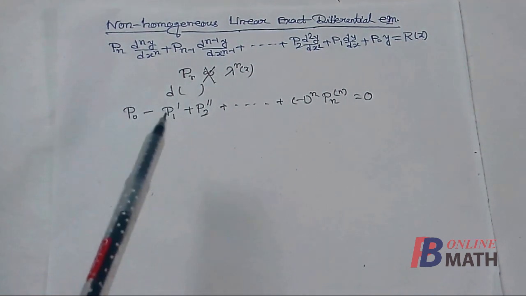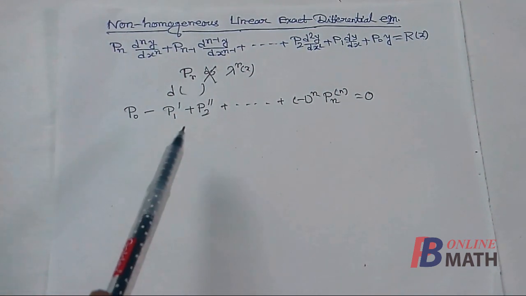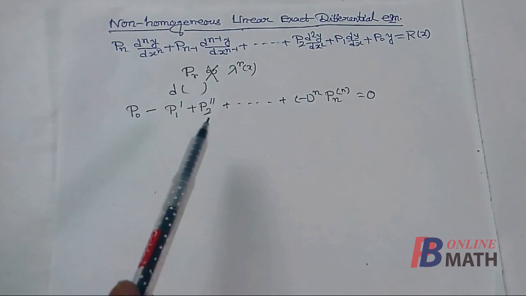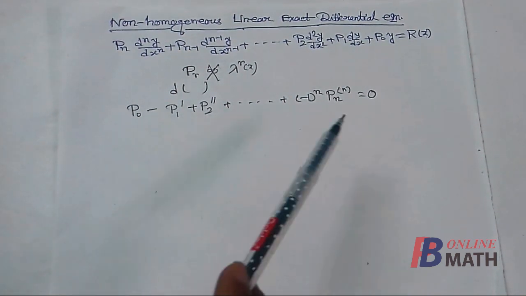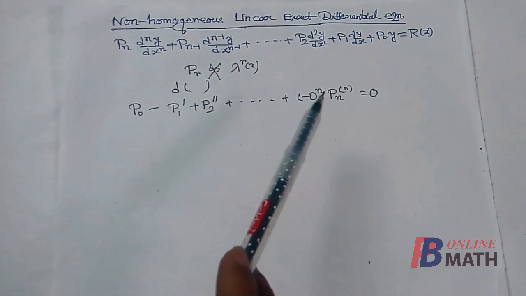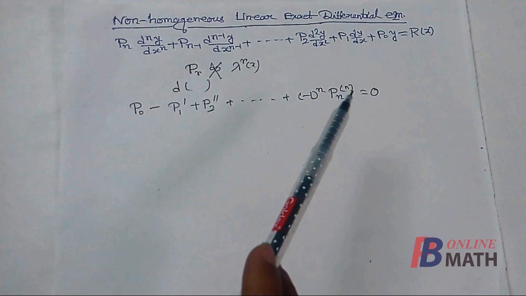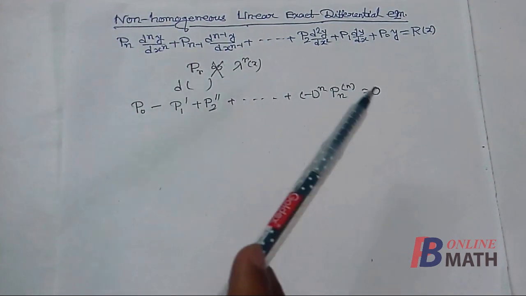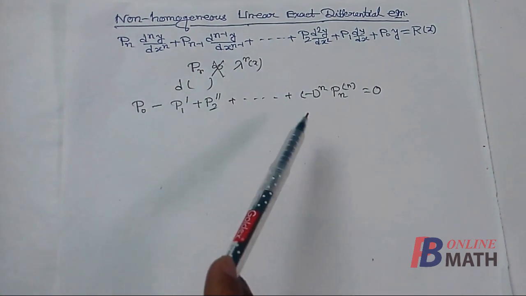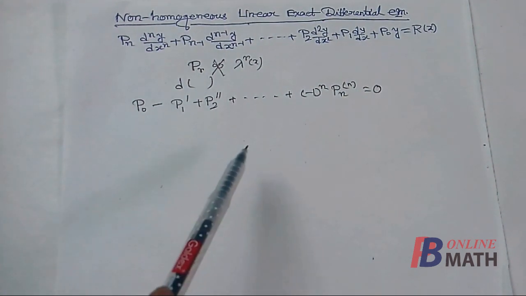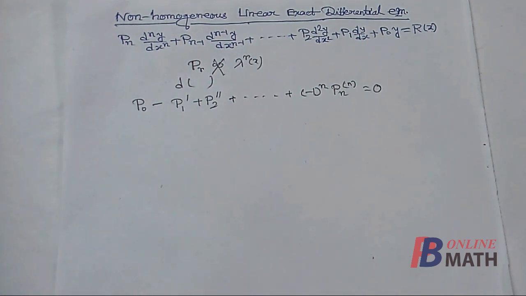So here remember that p1 dash means differentiation with respect to the independent variable, that is x. p2 double dash is the double derivative with respect to x, and similarly pn superscript n is the nth derivative of pn with respect to x. So a non-homogeneous linear differential equation like that is exact if it satisfies this condition. Next we shall solve an example.